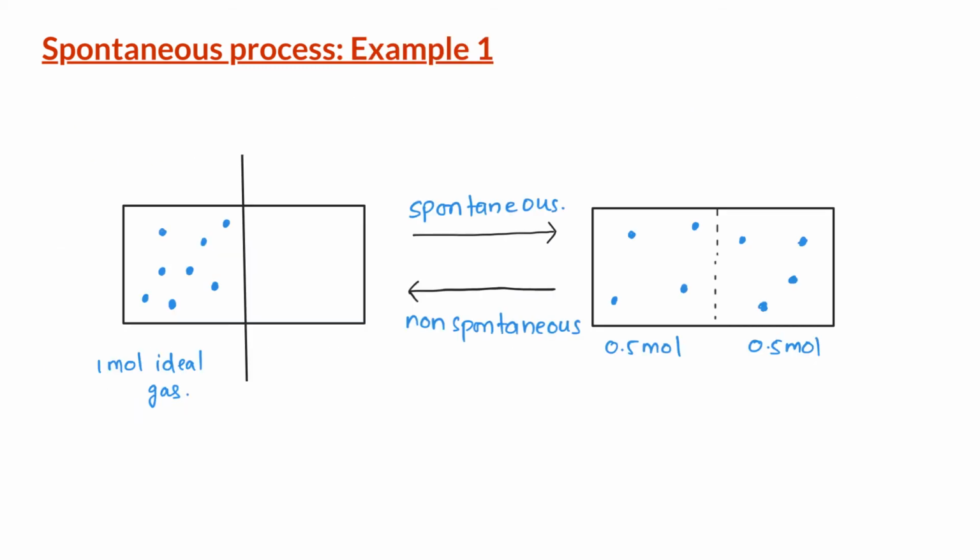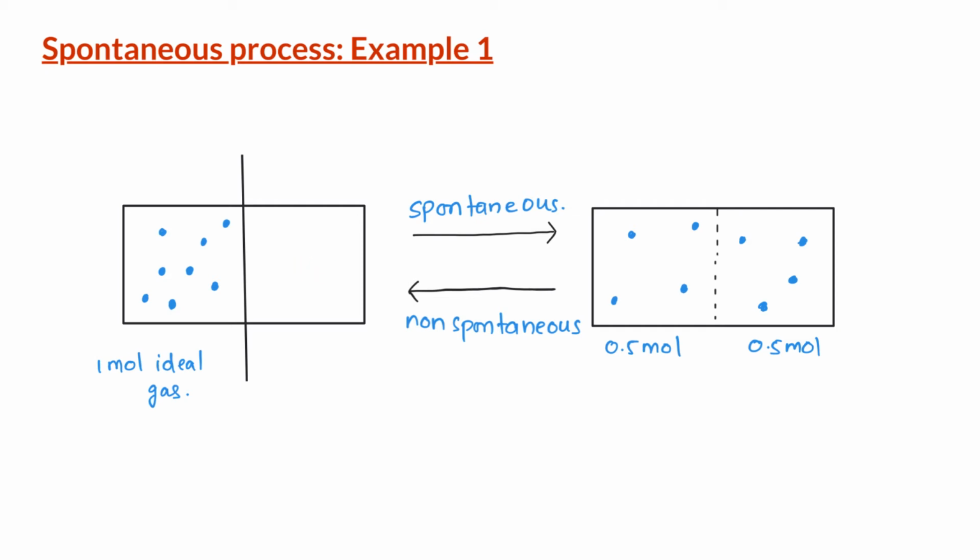Let us assume we have a container divided into two halves, and the two sides of the container are separated by a partition. We have 1 mole of ideal gas on the left hand side of the container, and the right hand side of the container is evacuated.